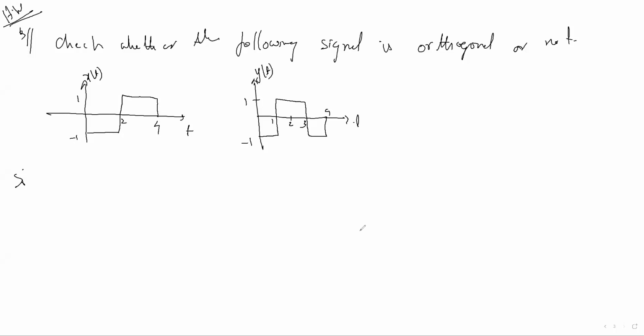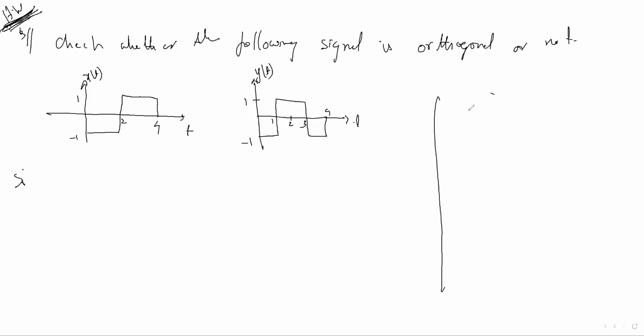So let me give one very important concept. Till now we have been saying orthogonality means integration from t1 to t2 of f1(t) f2(t) dt equal to 0. By looking at the graph also you can say whether these two signals are orthogonal or not. This is the homework you should do at home.